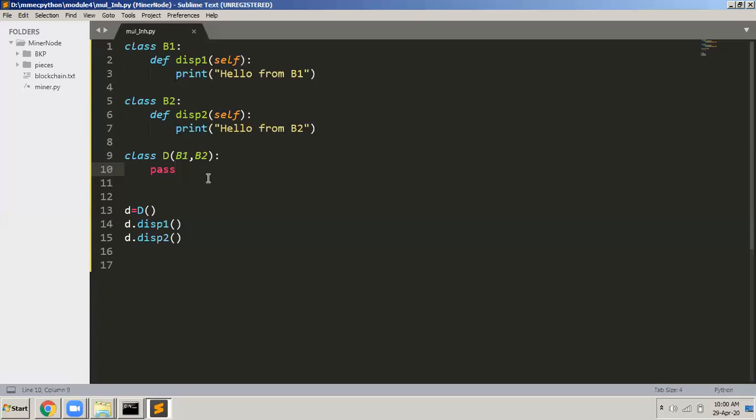Remember that multiple inheritance is not supported in the Java programming language. Do not get confused. In Java, how do we inherit? We write the extends keyword. So I can write class D extends B, but it is not possible to write class D extends B, comma C, comma G. This is not possible in Java.